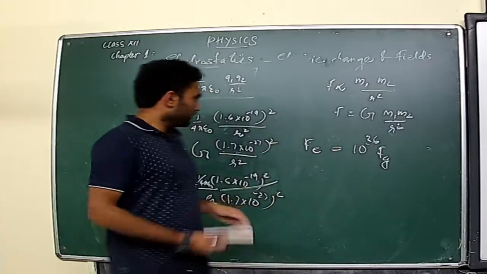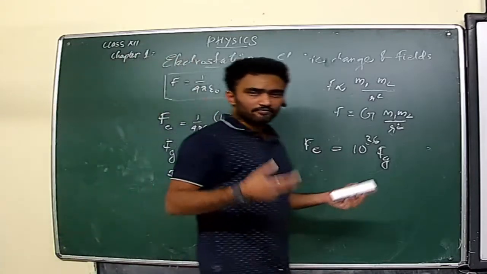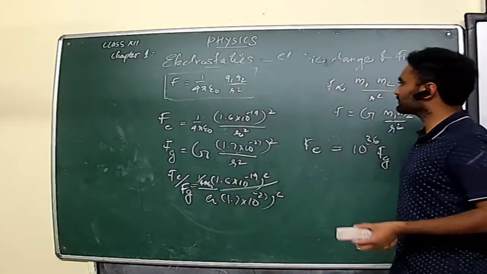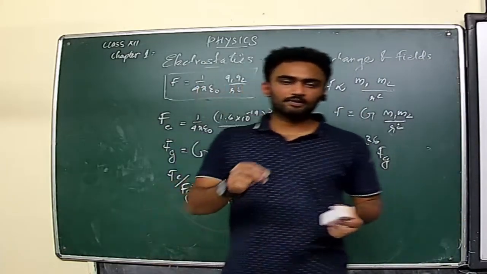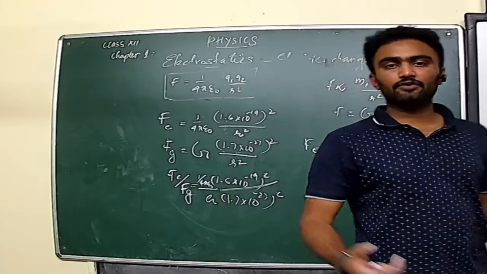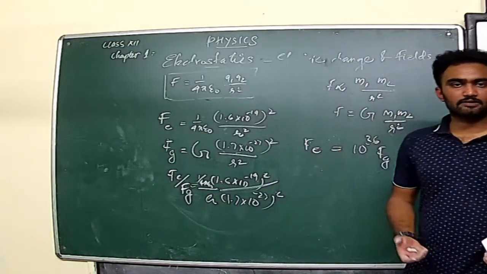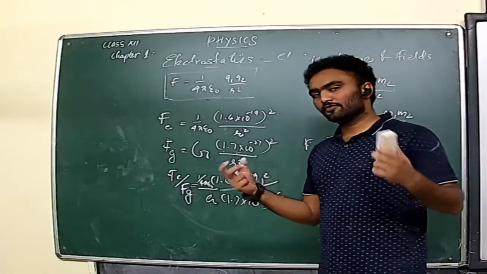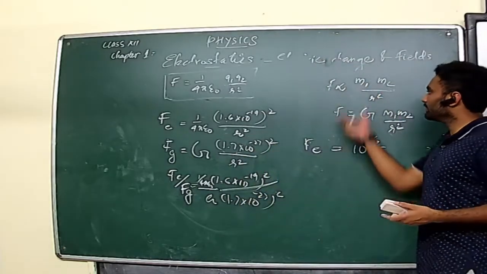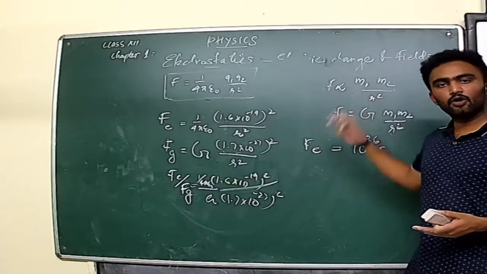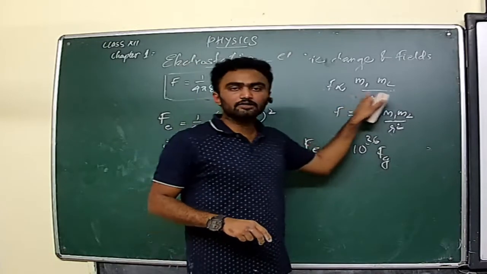Clear? Okay, then there are some differences there, even if they are obeying the inverse square law. The first difference is electrostatic forces can be attractive or repulsive in nature. If they are like charges, there will be repulsion. If they are opposite or unlike charges, attraction will be there. At the same time, in the case of gravitation, only attractive force will be there. Only attraction will take place between the bodies.